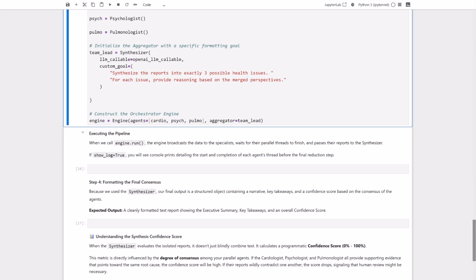When we call engine.run, the Octochains engine does something beautiful. It broadcasts our patient data to all 3 specialists at the exact same time.